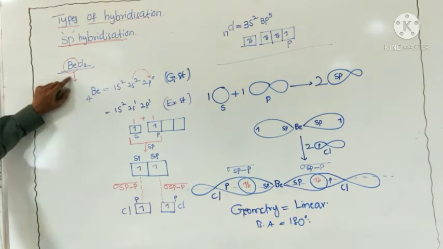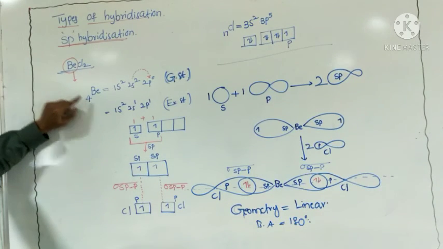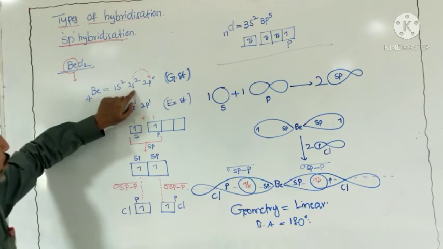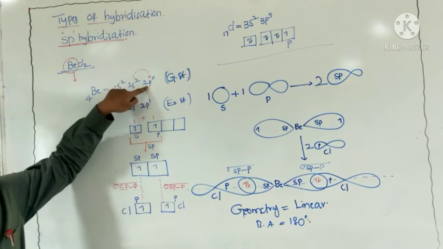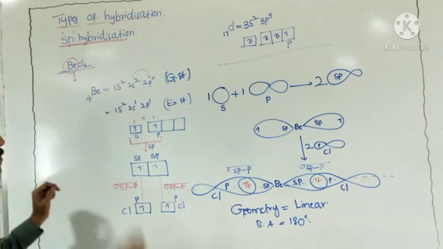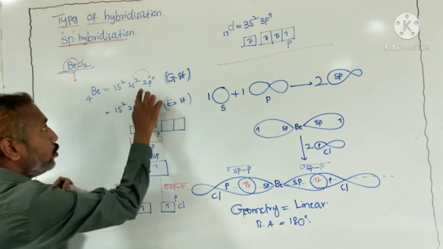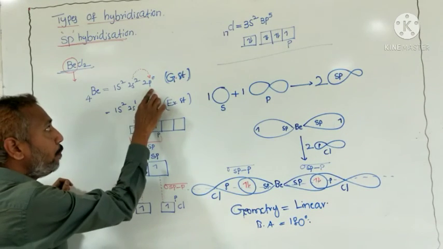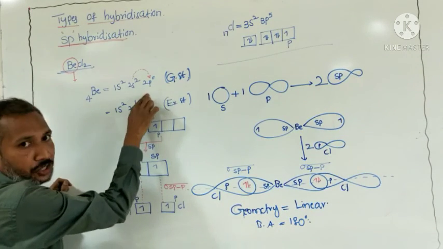Beryllium is the central atom. The atomic number of beryllium is 4, so the electronic configuration is 1s2, 2s2, 2p0 when it is in the ground state. Whenever one electron goes through promotion, meaning excitation, one electron goes to the p orbital. It is called excitation.